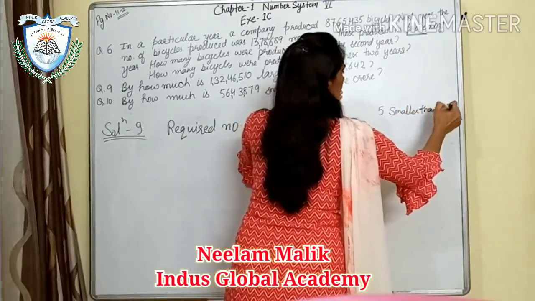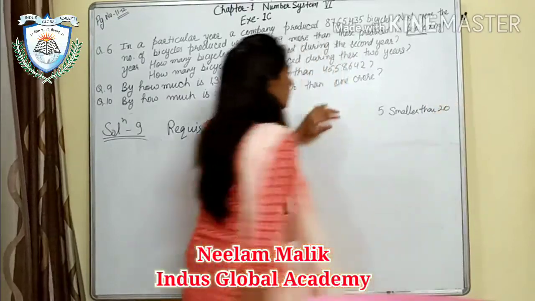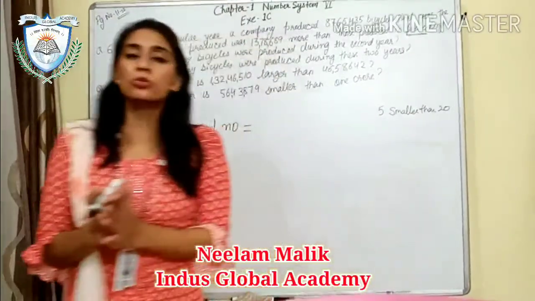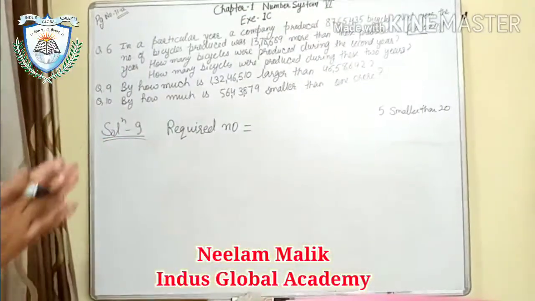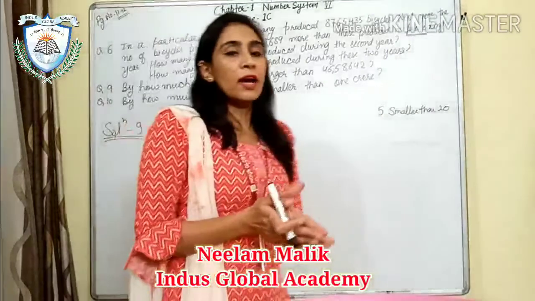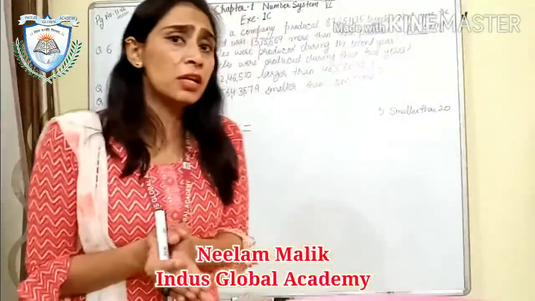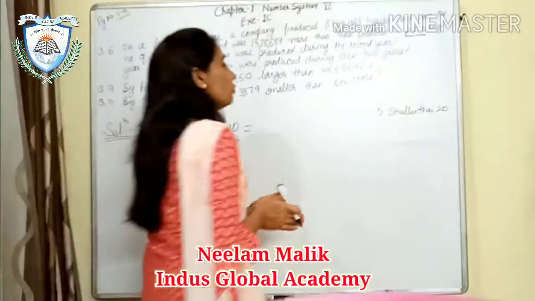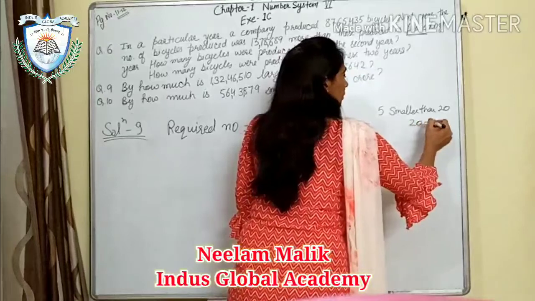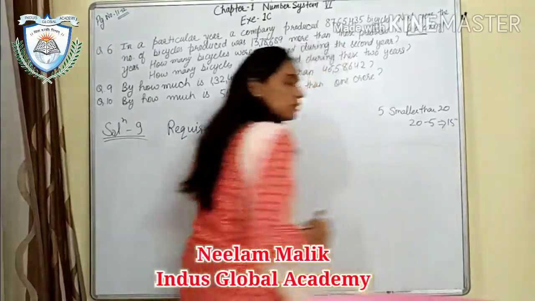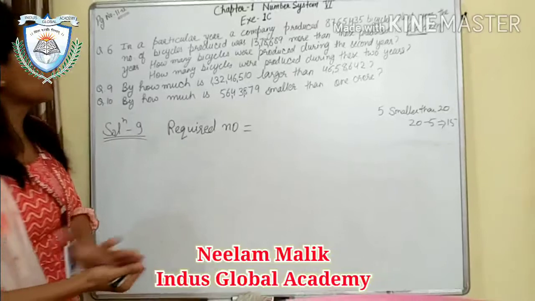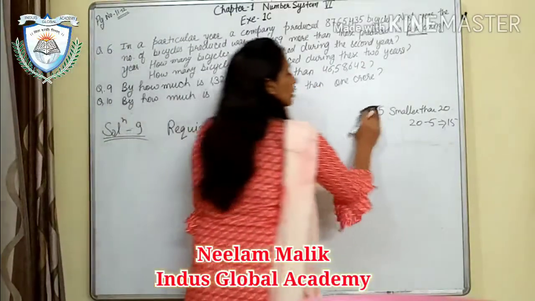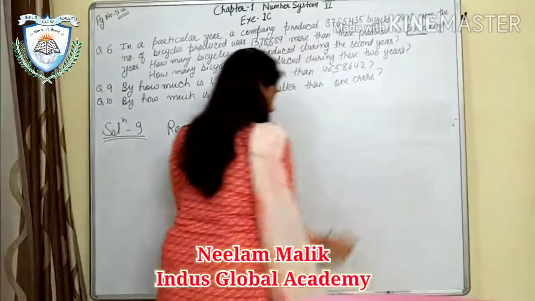By how much is 5 smaller than 20? I am changing my statement to a small number instead of 1 crore. So by how much is 5 smaller than 20? It's 15. Yes, 5 is smaller than 20 by 15. How do we find out? We will subtract the smaller number from the greater one. So our answer is 15. Similarly, in this also we will subtract this number from that one.